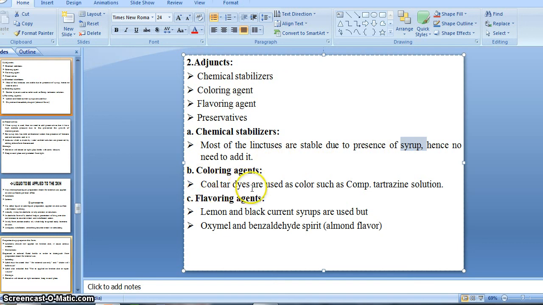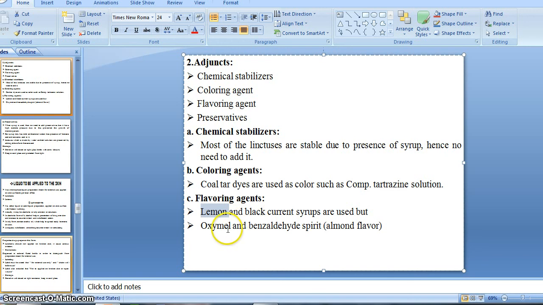Then coloring agent: coal tar dyes are used, like compound tartrazine solution, generally selected for linctus, right. Then flavoring agents: lemon and black currant syrup are used, but oxymel and benzaldehyde spirit, that is almond flavor, are basically used. If you need to give a lemon odor to our preparation, lemon syrup is used, otherwise black currant syrup.